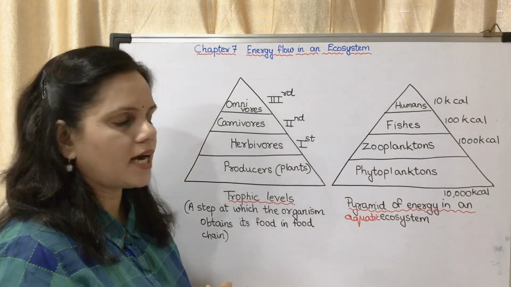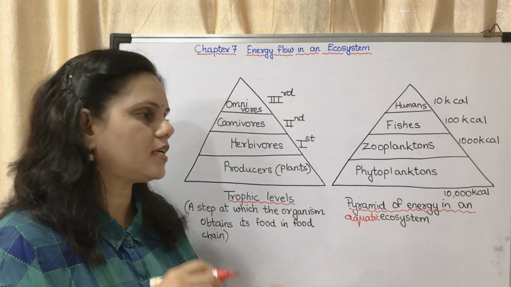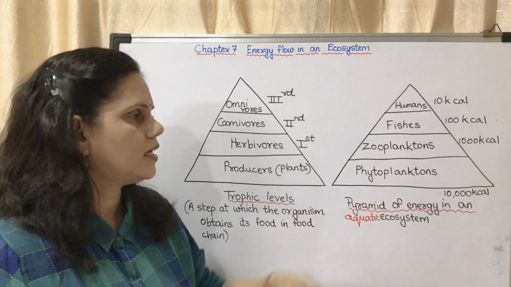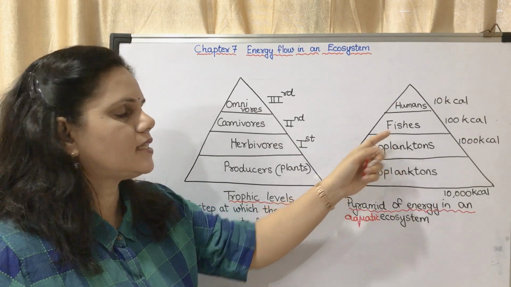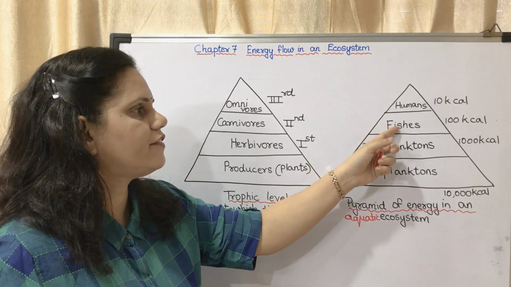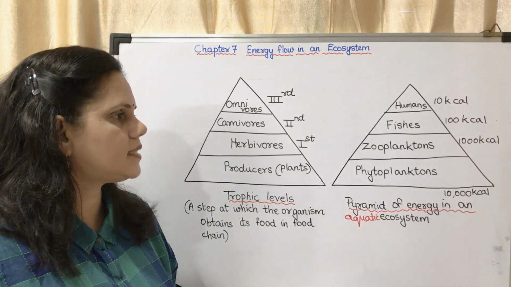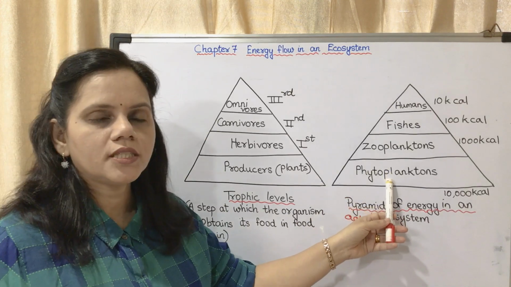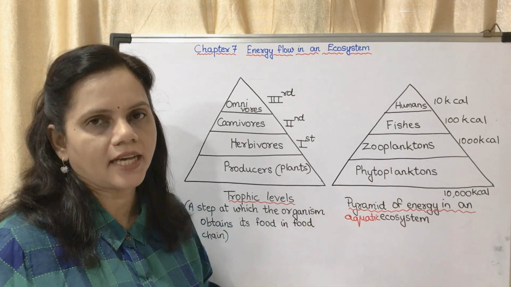So these are plants, these are small organisms. Those small organisms are eaten up by fishes. This could be small fishes also. Now it is eaten by fishes, and the fishes are eaten by the humans. Here you may see the energy which is produced by phytoplanktons is about 10,000 kilocalories.